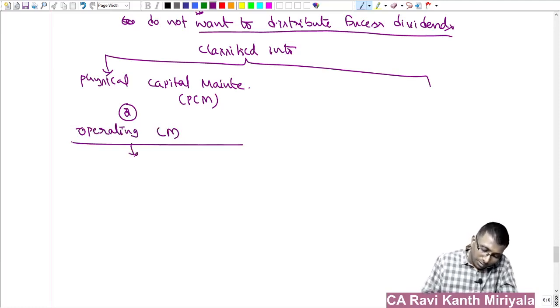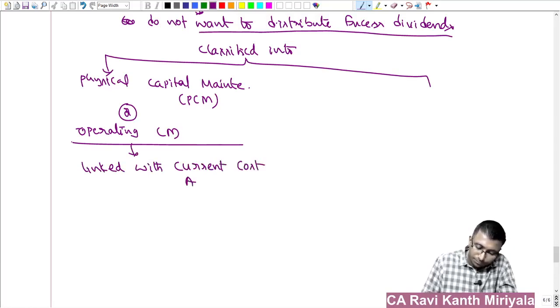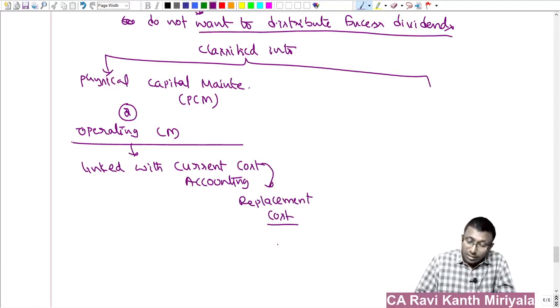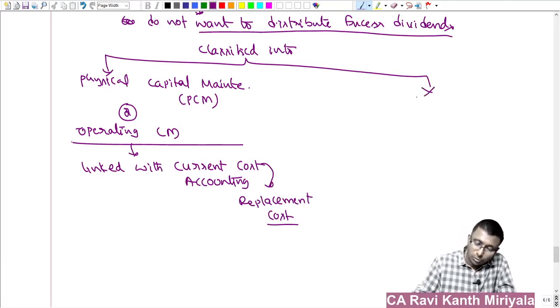This concept is actually linked with current cost accounting. Current cost means basically replacement cost. If I replace the asset right now, how much does it cost me? That concept it is linked with. The next one is financial capital maintenance.